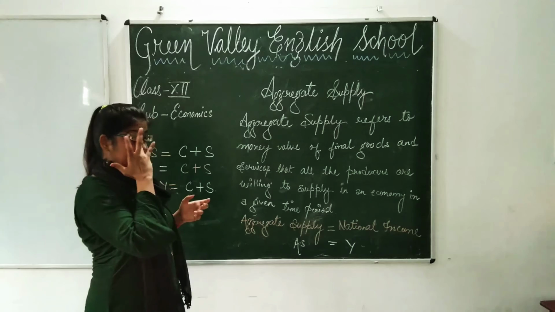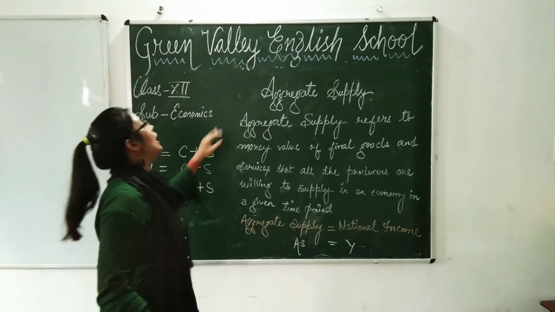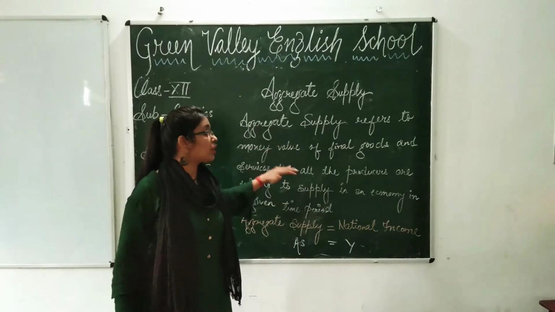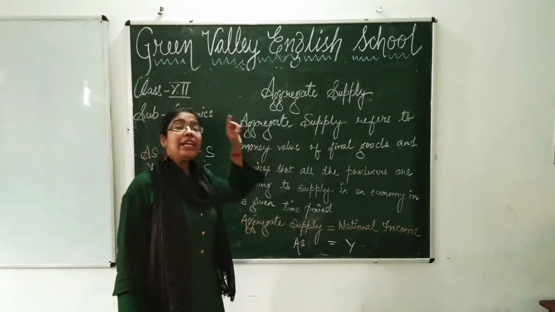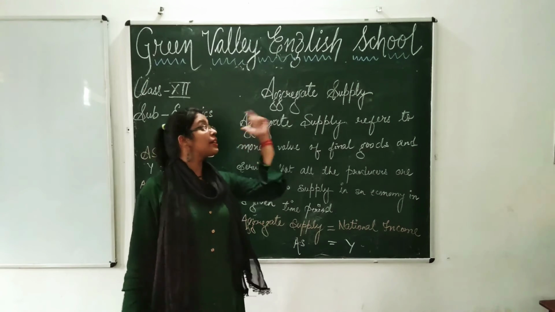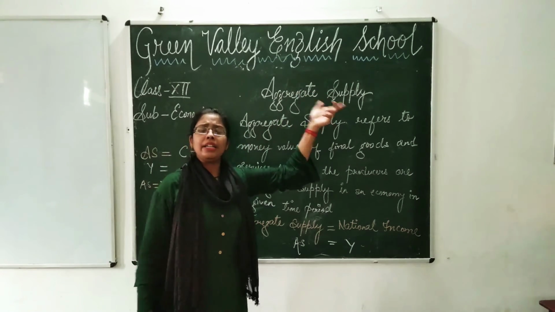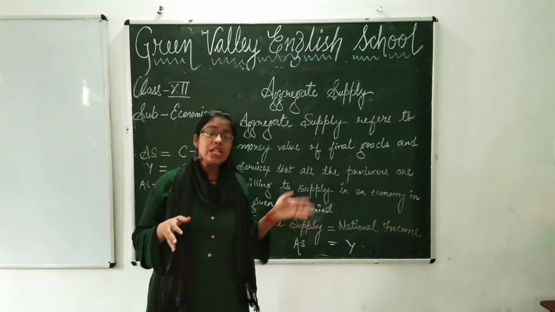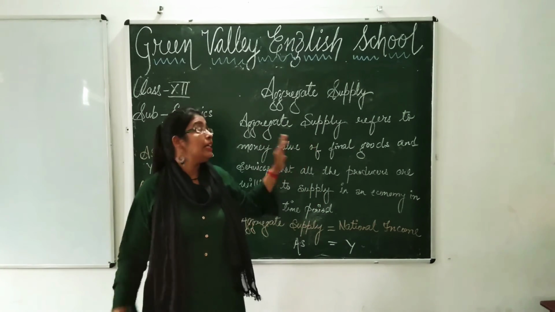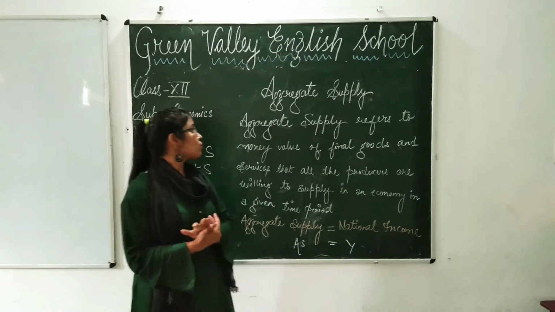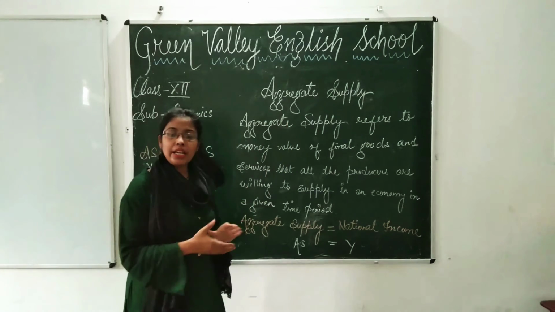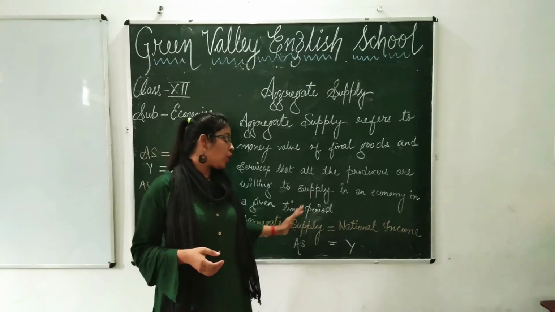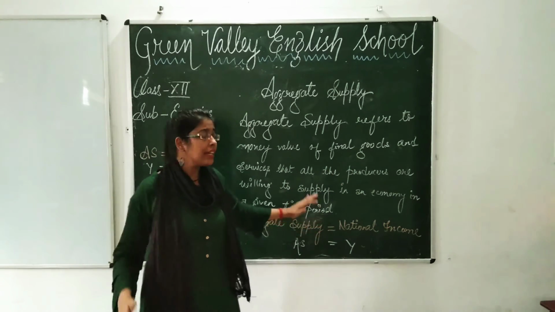So what is aggregate supply? Let us see. Aggregate supply refers to the money value of final goods and services that all the producers are willing to supply. Now you are seeing the term supply. In aggregate demand, you have seen it is being demanded. Now here you will see supply. So, aggregate supply refers to the money value of final goods and services that all the producers are willing to supply in an economy in a given time period or in an accounting year.